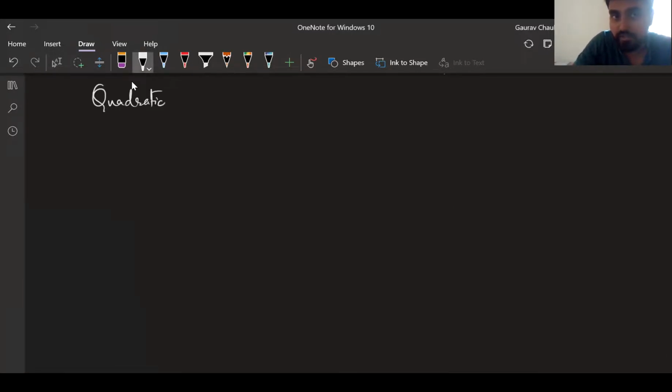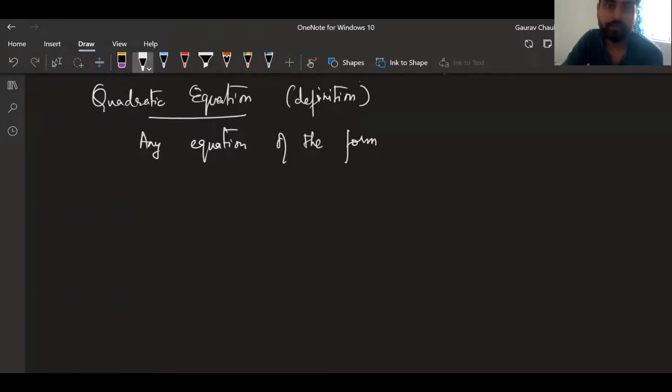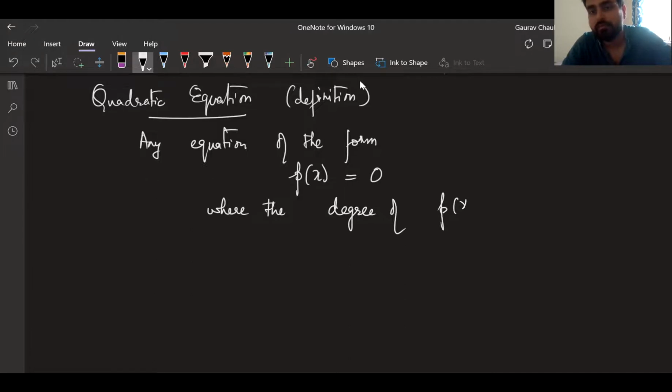Basically, a quadratic equation is any equation of the form, we remember we talked about standard form in linear equations, so in this also it's of the form P of x equal to 0, where the degree of P of x is 2.